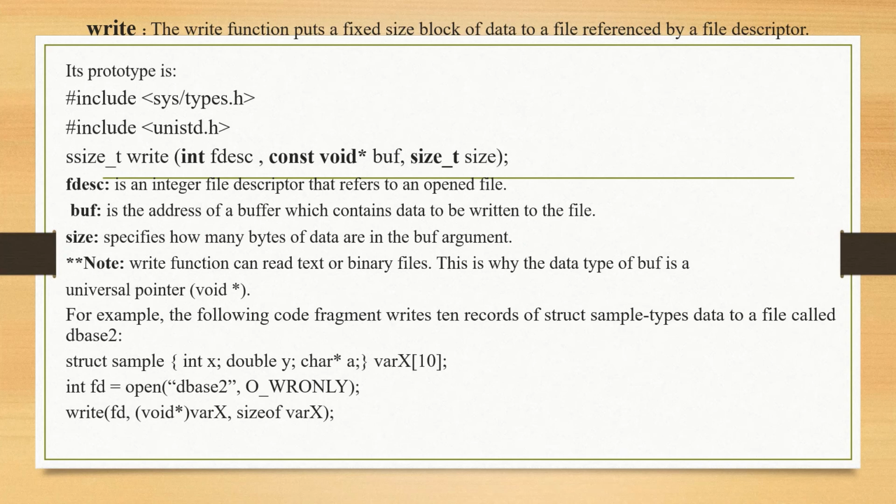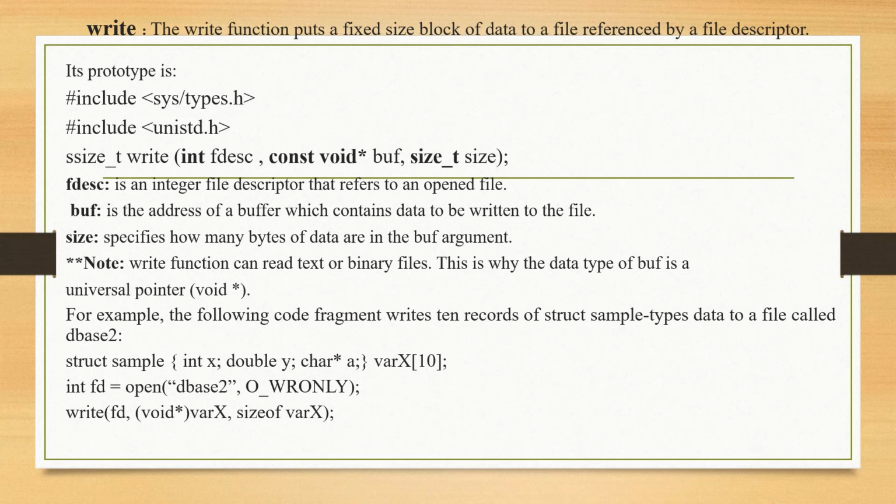The third one is size. Size specifies how many bytes of data are in the buffer argument. One more point to remember: the write function can write text or binary files. This is why the type of the buffer is a universal pointer, void star.